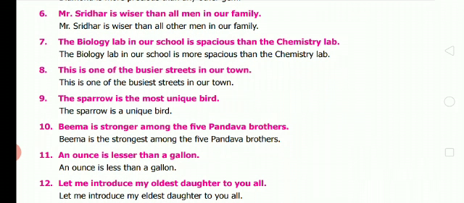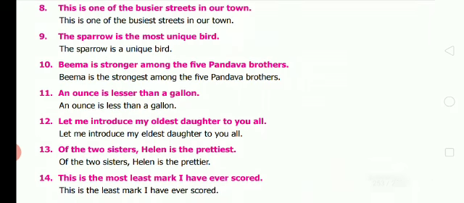Ninth one, the sparrow is the most unique bird. So, the sparrow is a unique bird. Tenth one, Bhima is stronger among the 5 Pandava brothers. Bhima is the strongest among the 5 Pandava brothers. Eleventh one, an ounce is lesser than a gallon. An ounce is less than a gallon.